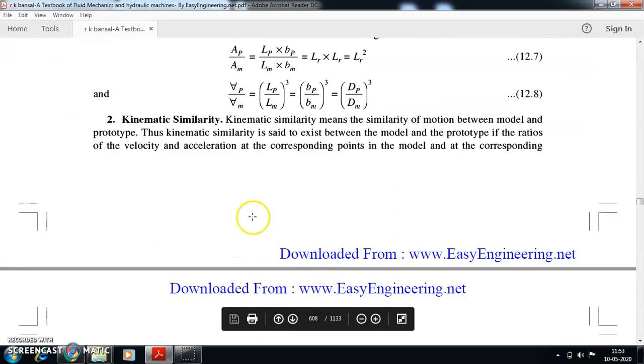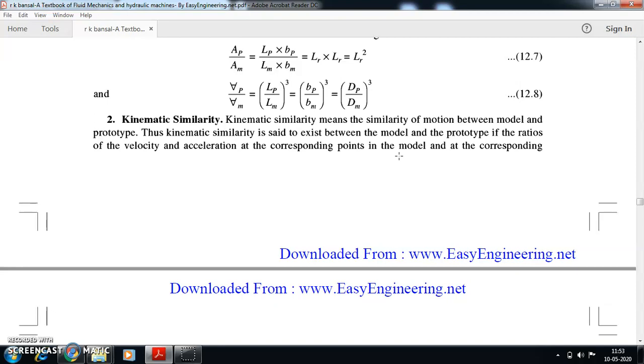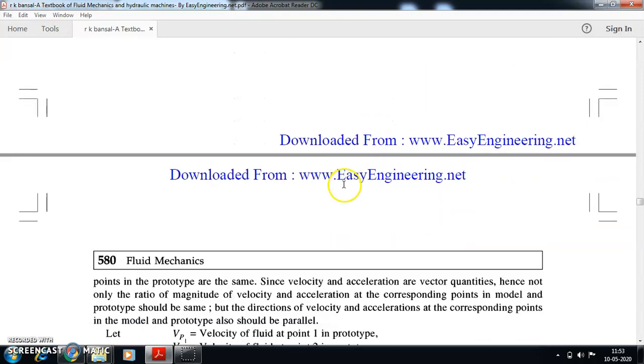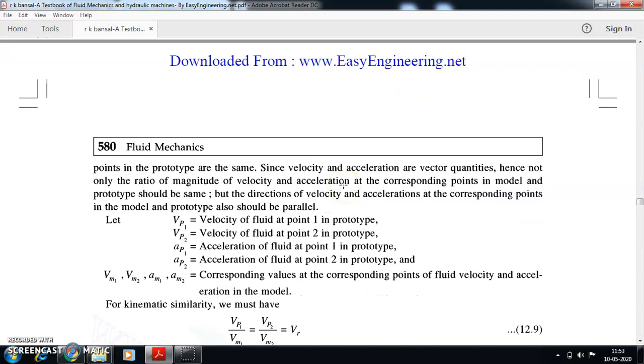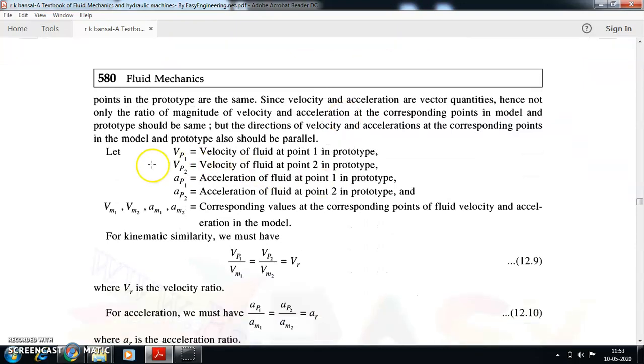Similarly, if you come to kinematic similarities, even in kinematics we have studied velocity and acceleration. So the velocity and acceleration connecting model and prototype, we should maintain the same ratio. Then only kinematic similarity will be there. For example, see, we define Vp1 as the velocity of the fluid at point 1 in the prototype.